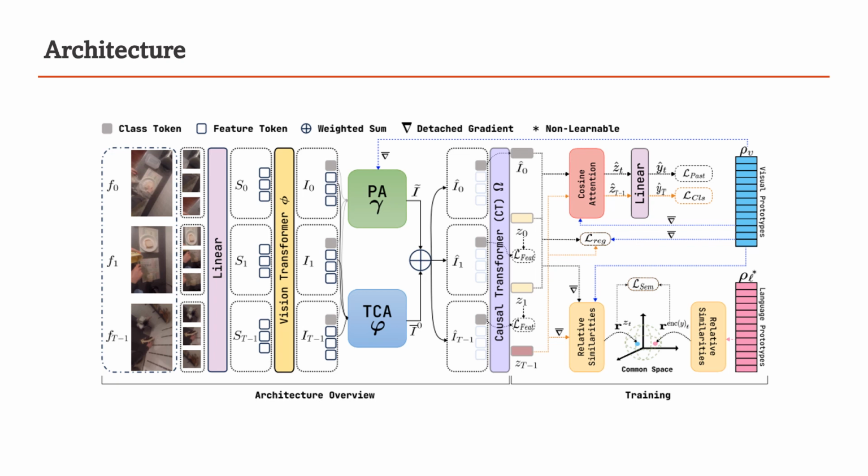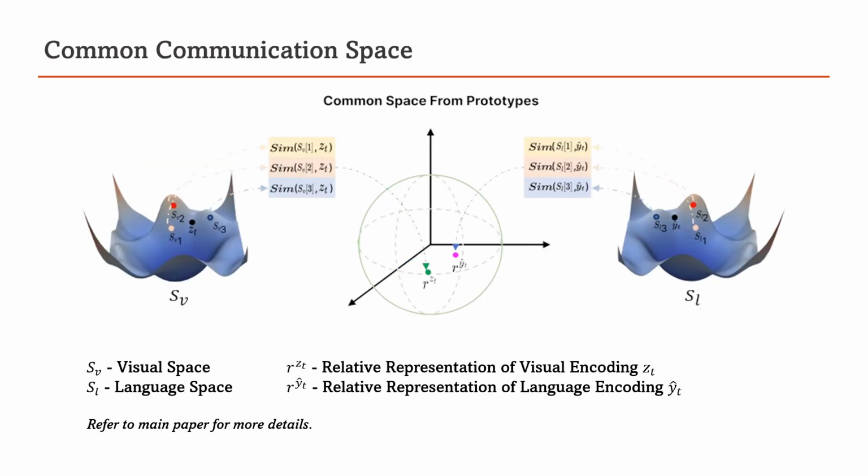The standout aspect of this framework is the training strategy guided by aligning visual and language representations through the creation of a common communication space while preserving the characteristic properties of the visual modality. It is a relative space where representations can be compared based on their geometric association with other action representations of the same modality.